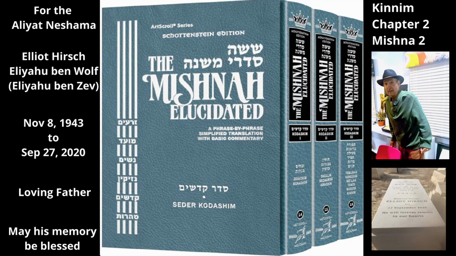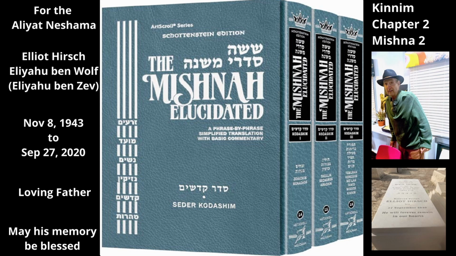Chapter 2, Mishnah 2. The Mishnah now gives more involved cases in which the rule of the last Mishnah is applied. How so? For example, there were two women. This woman had two undesignated pairs of birds, 4 birds, and that woman had two undesignated pairs of birds, 4 birds. A bird flew from this first group of pairs to this second group of pairs. Now the second group has 5 birds, and the first group has only 3.